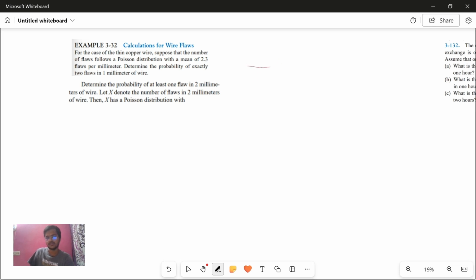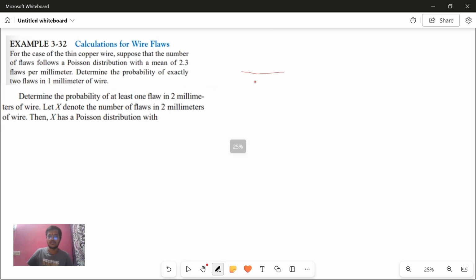Imagine that there is a wire, of some length, whatever. Now if the wire is split into sub intervals, let's say this is an interval, this is another interval, and so on. There are totally t intervals. And this part is called a subinterval, this is another subinterval, this is another subinterval.